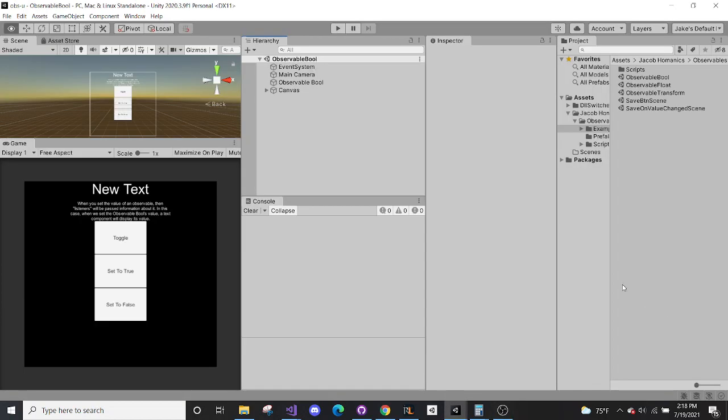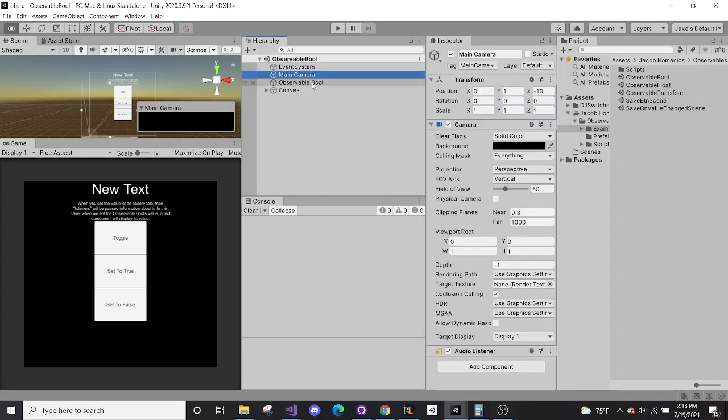Hello, welcome to an explanation of the observable example scripts and scenes. So let's start off with the observable bool.